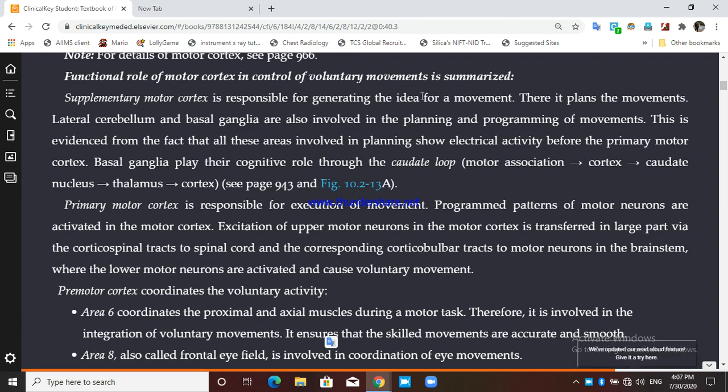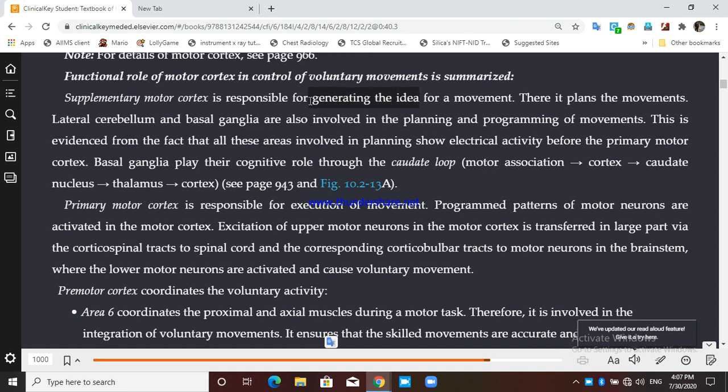The supplementary motor cortex is used to generate the idea of the movement. There it plans the movement.